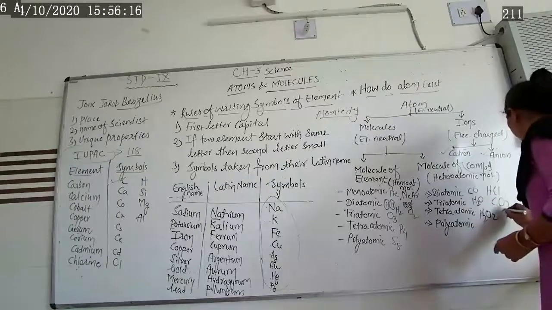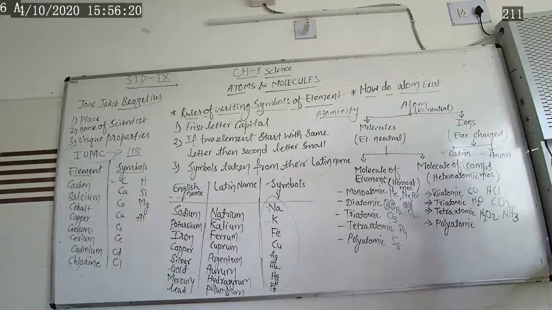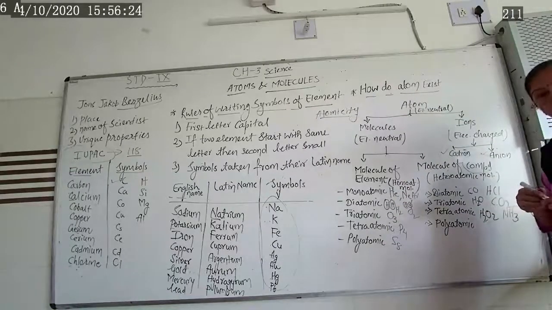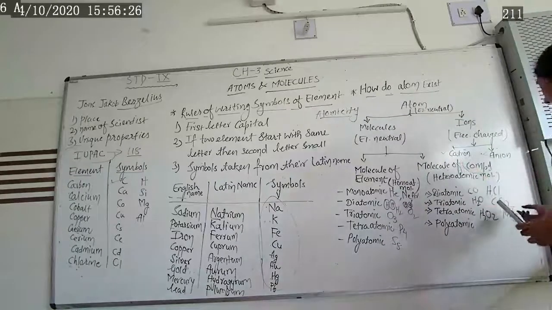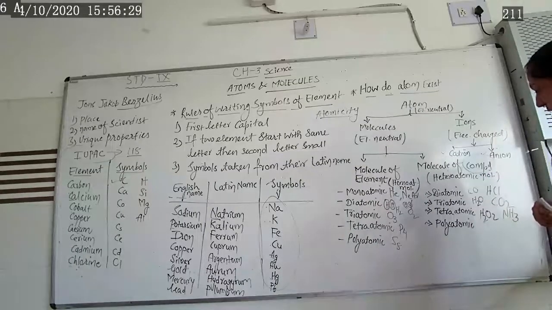Same way, here ammonia, NH3. Nitrogen is one atom and hydrogen is three atoms combined together and they form ammonia, which is known as a tetraatomic molecule.